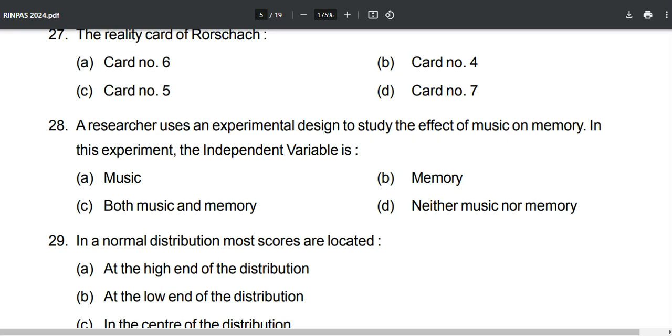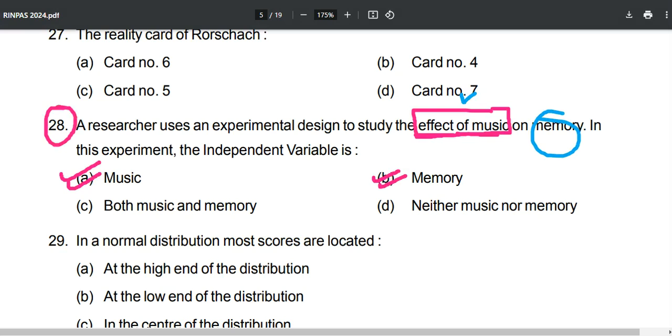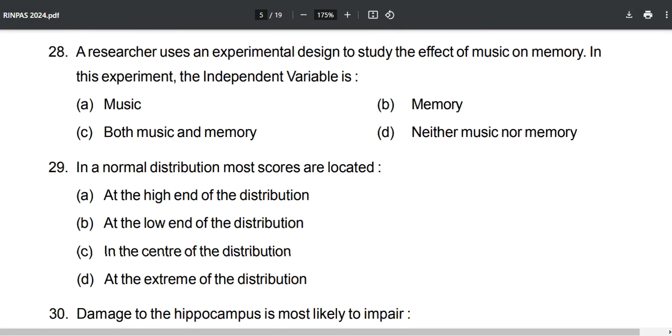Now what is the dependent variable over here? The dependent variable is our memory, and music is our what? It is our independent variable, because we want to study the effect of music. Whatever is having the effect on the dependent variable is always considered the independent variable. So what is going to be the answer? Music is the answer, and memory is the dependent variable over here. Now is this question difficult? No, this is never difficult.